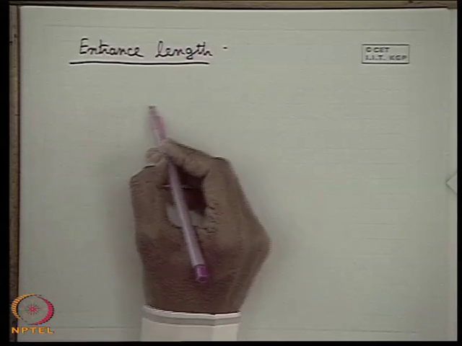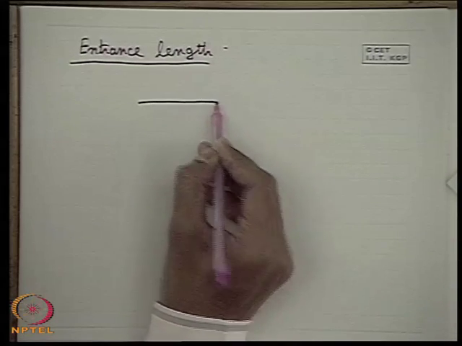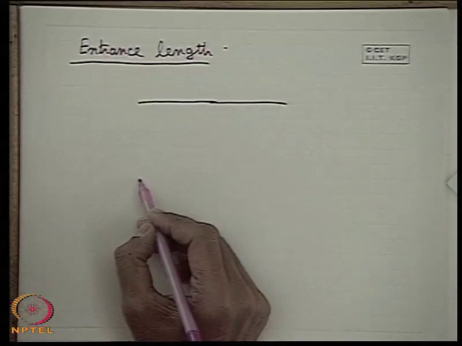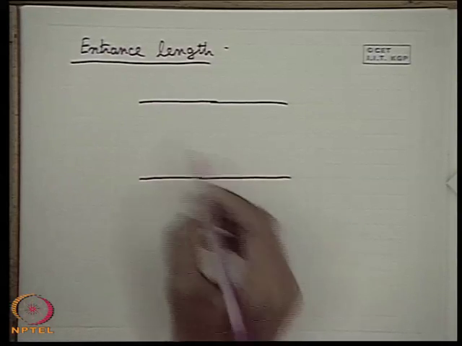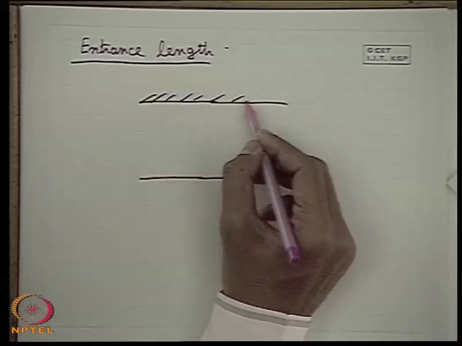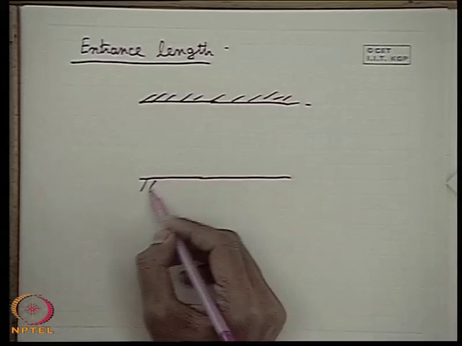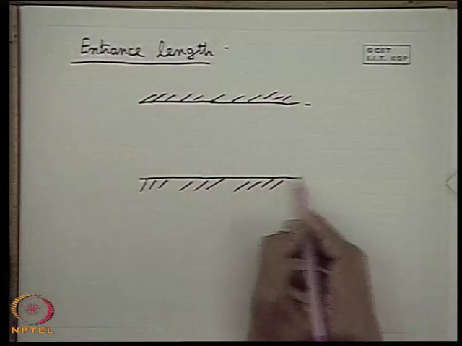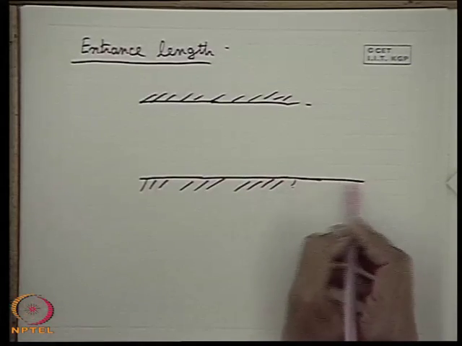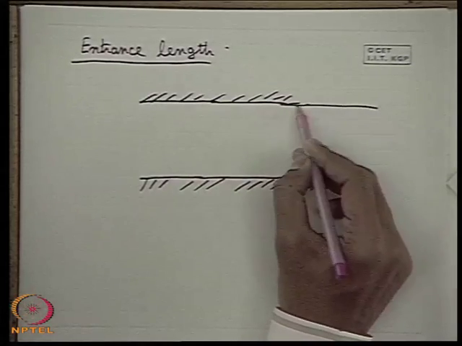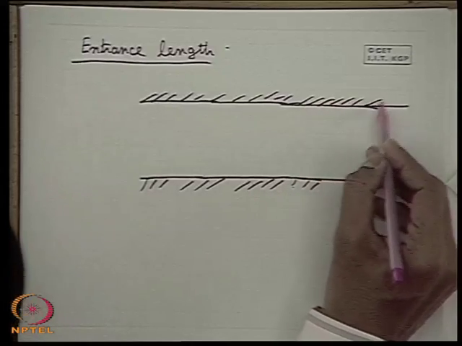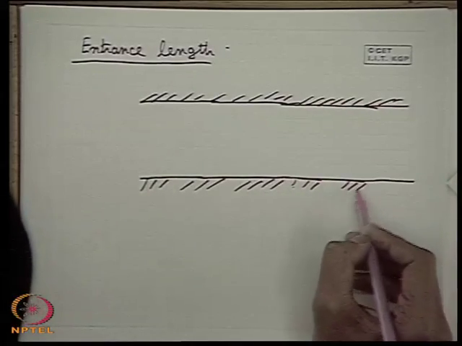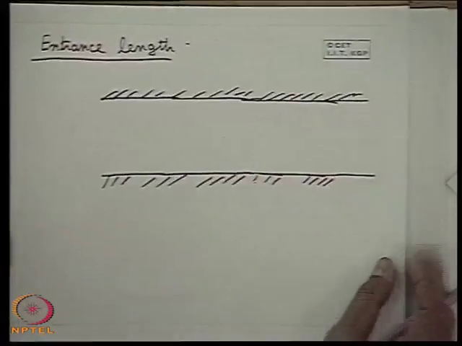Now what happens when the flow approaches a closed duct? For example, the duct is a circular duct or it may be a duct with any cross section. If the flow approaches with a uniform velocity through a duct, what happens? Let us see.